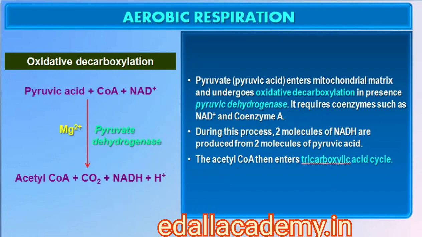Pyruvate, which is formed by the glycolytic catabolism of carbohydrates in the cytosol, after it enters the mitochondrial matrix, undergoes oxidative decarboxylation by a complex set of reactions catalyzed by pyruvic dehydrogenase.